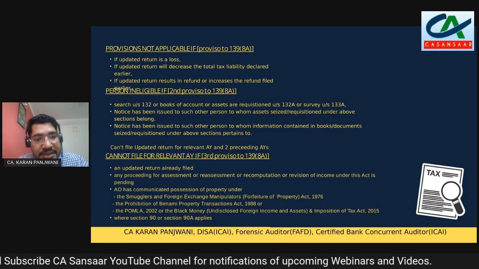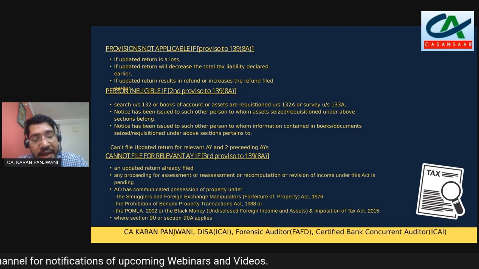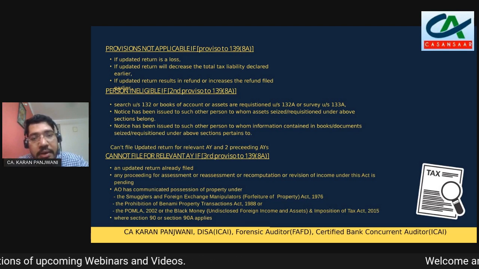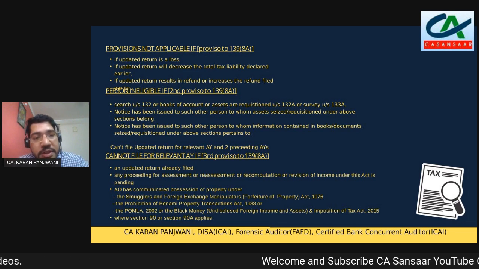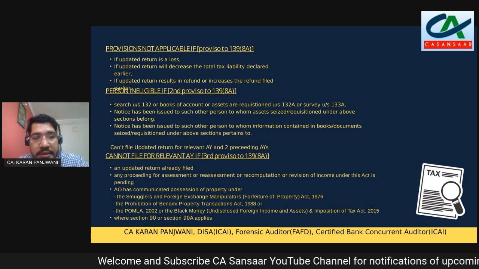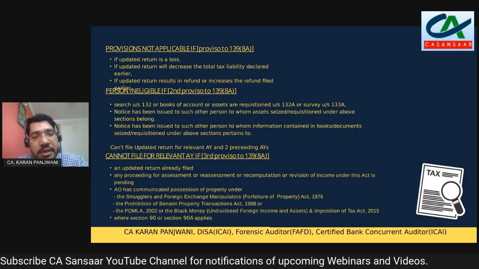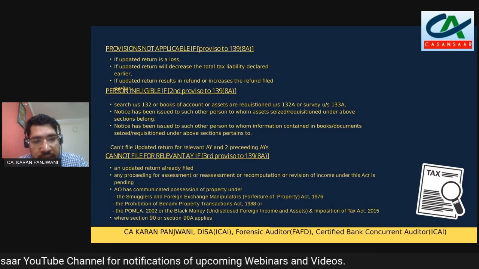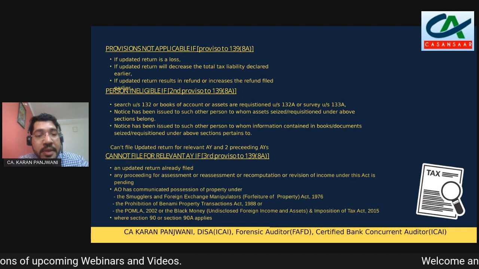So in a case where a search under section 132 or books of accounts or assets have been requisitioned under section 132A, or a survey is being conducted under section 133A, in the case of such a person, he is not eligible to file an updated return. Similarly, a person whose assets have been seized under any of the above mentioned three sections will not be allowed to file an updated return.